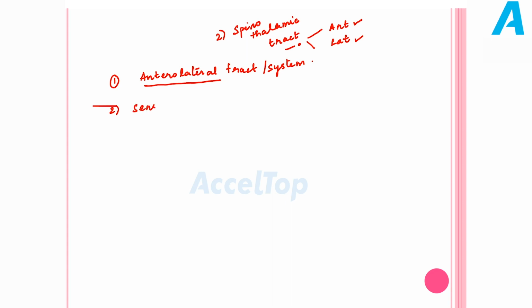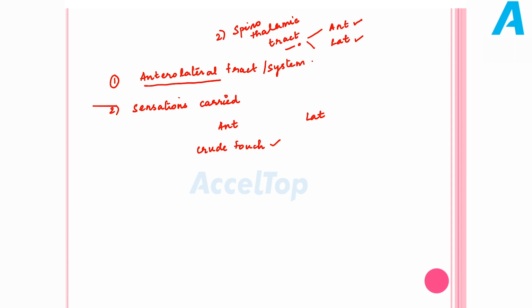Second point, what are the sensations carried by the spinothalamic tract? I have already told it has two components, an anterior component and a lateral component. The sensation carried by the anterior spinothalamic tract is only one thing, crude touch. We have already seen soft touch is carried by the dorsal column, whereas crude touch is carried by the anterior component of the spinothalamic tract.